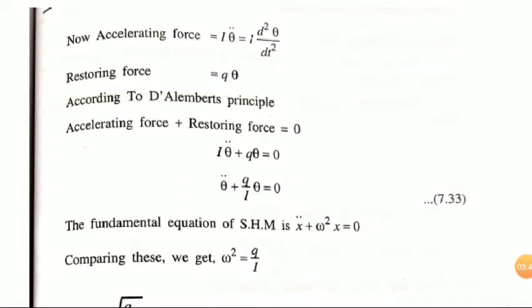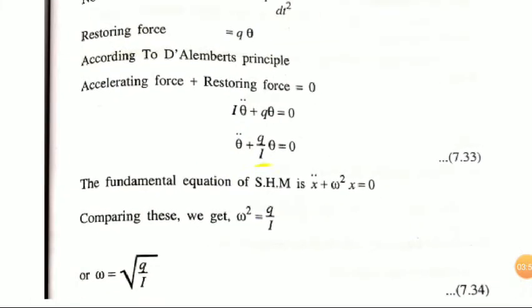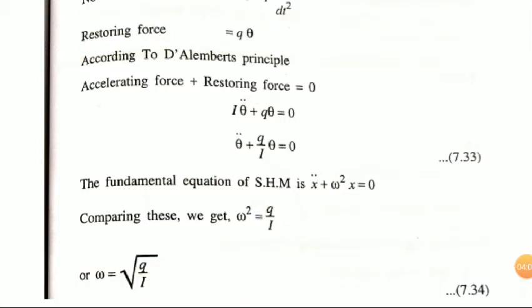So the fundamental equation of SHM, what is the fundamental equation? x double dot plus omega square x equal to 0. And if you are comparing these two equations, we are getting omega square equal to q by I. Means the equation is theta double dot plus q by I into theta equal to 0, and x double dot plus omega square x equal to 0. So omega square equal to q by I, or omega equal to root of q by I.